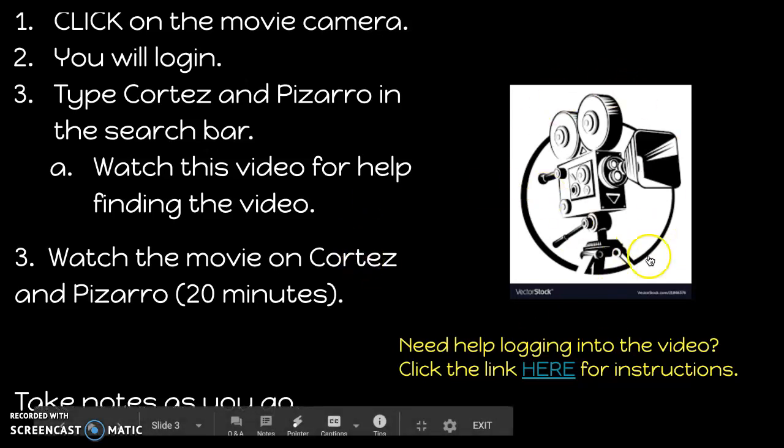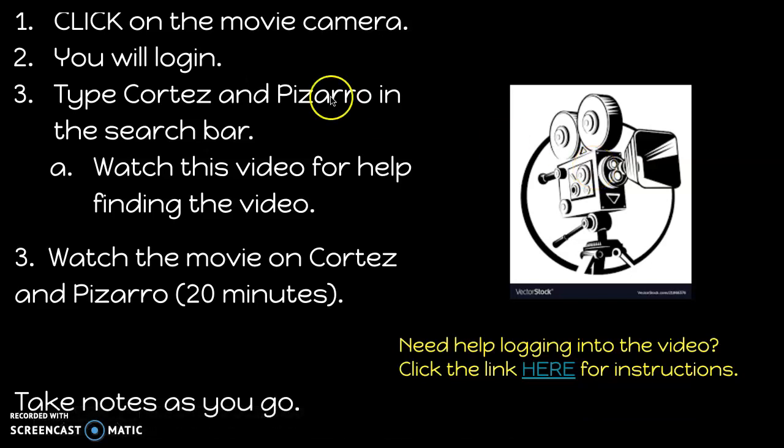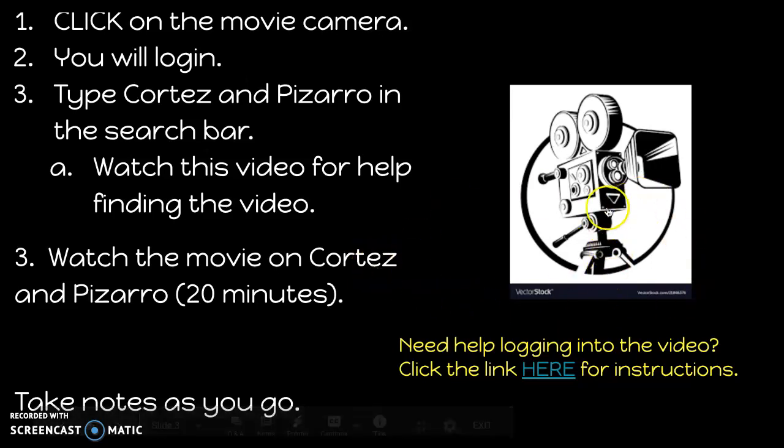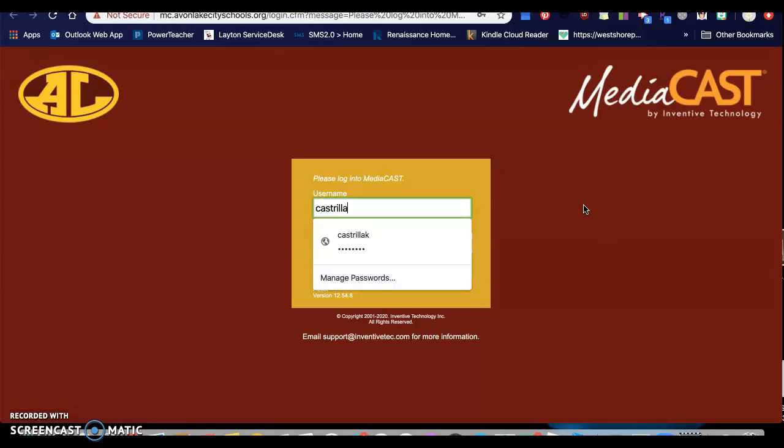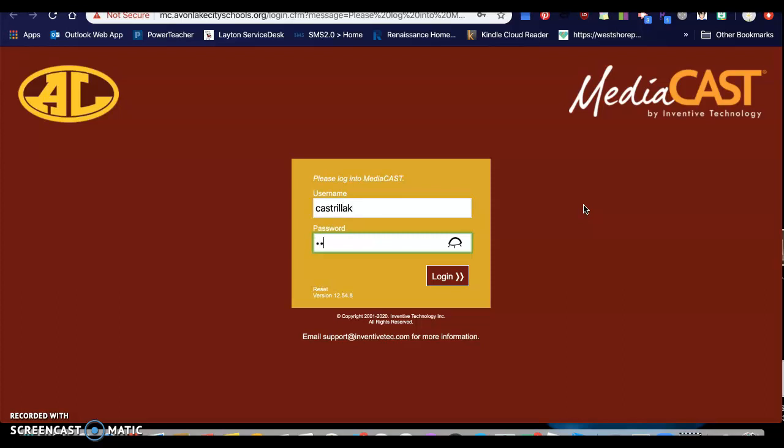The first thing you're going to do is click this movie camera. Then log in. In the search bar, you'll type Cortez and Pizarro, and then watch the video. As you watch the video, you are going to take notes. So I'll show you how to do this. Click the video camera, and that'll open a new screen for you. You're going to log into this screen just as you would log into a computer at school.